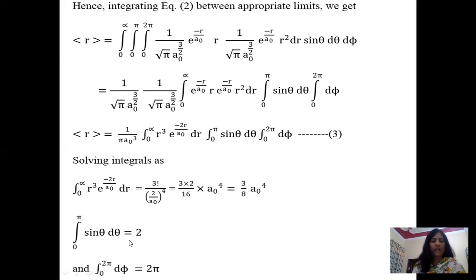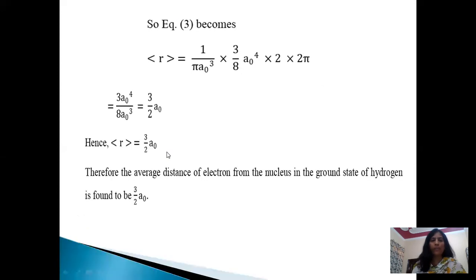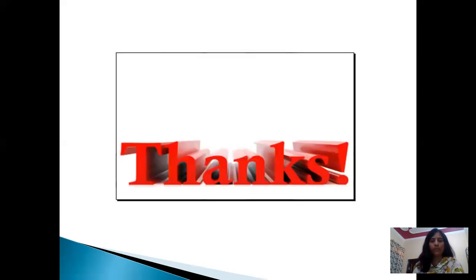On solving this we get 2, and on solving this limit it becomes 2 pi. So put these values of these integrals in this equation, then we get average radius equals this. Here pi gets cancelled. Here we are left with 3 by 2 a naught. Hence average radius equals 3 by 2 a naught. Therefore, the average distance of electron from the nucleus in ground state of hydrogen is found to be 3 by 2 a naught. Thanks.